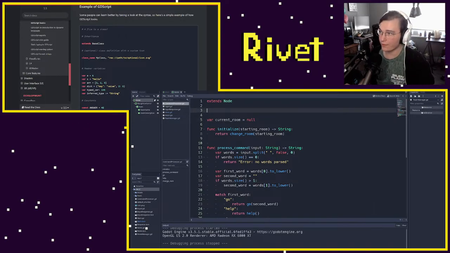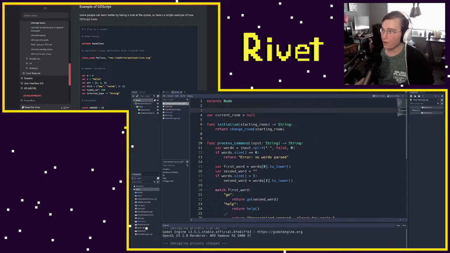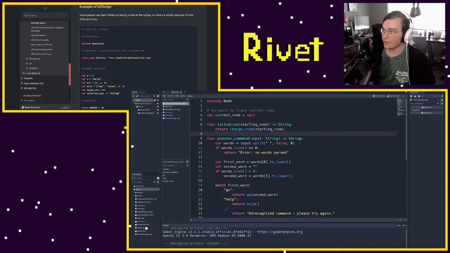So I'm going to go over a little bit of what we did so far. I want to go through and add comments. Our current room. Variable to track current room. Return change room.